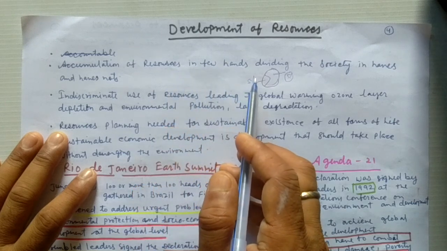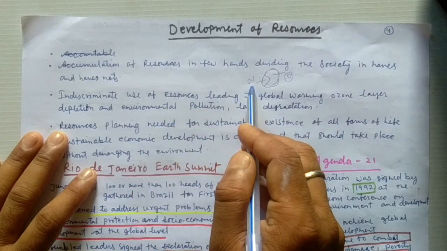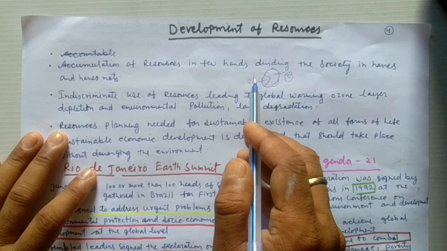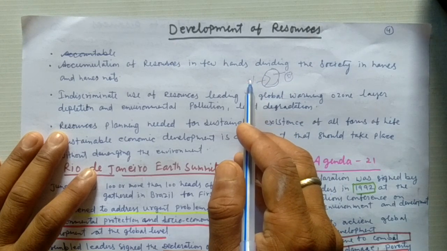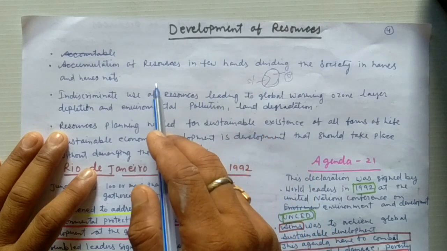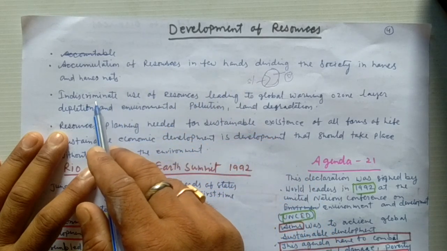You can better understand that 5% of the people of the earth have 80% of the resources, and 80% of the people have 5% of the resources of the earth. This is not a very judicious use. The second problem is that